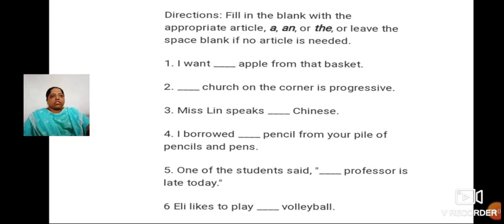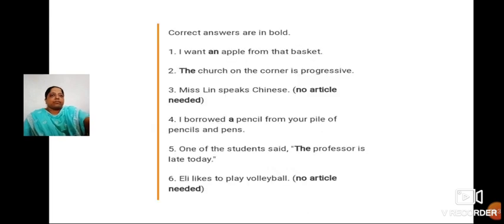Then the church on the corner is progressive. Miss Lin speaks Chinese. There is no need of an article here. I borrowed a pencil from your pile of pencils and pens. Maybe the pencil also comes. We'll see. After checking the answers, we'll come to know. One of the students said the professor is late today. Ali likes to play volleyball. Let's see. What are the answers for this?